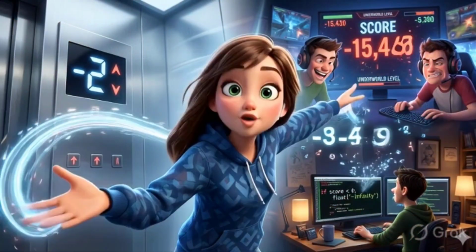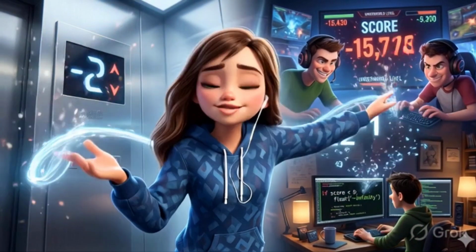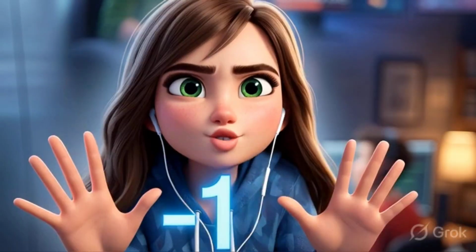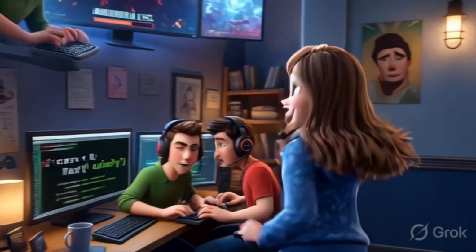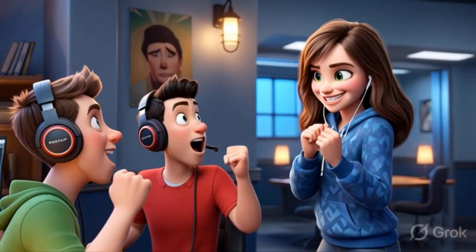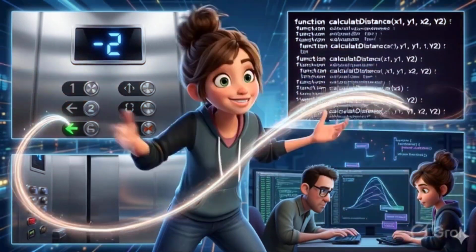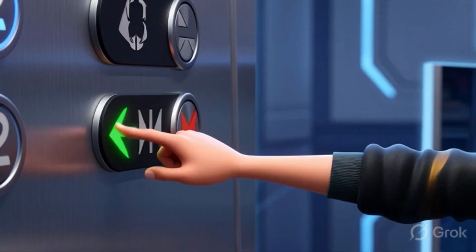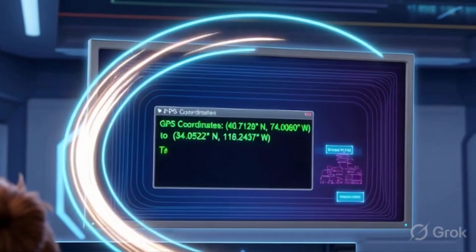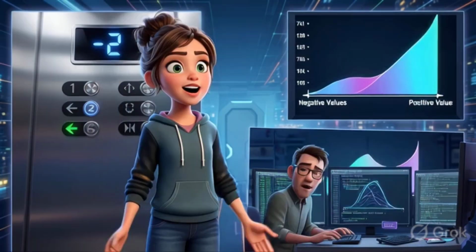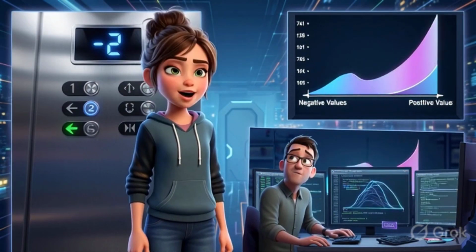Today, integers are everywhere. Elevators use them to show floors below ground level. Video games use them for scoring systems. Programming languages rely on integers for calculations. Even GPS systems and coordinates use positive and negative values to locate positions on Earth. It's fundamental to how we navigate and compute.